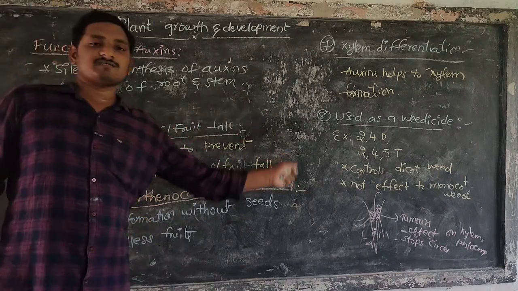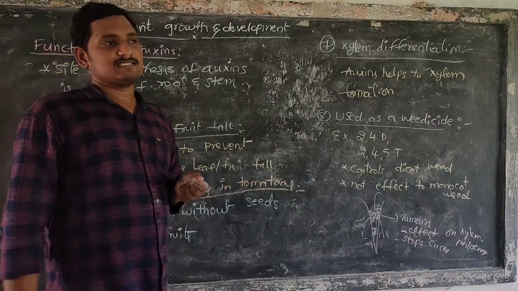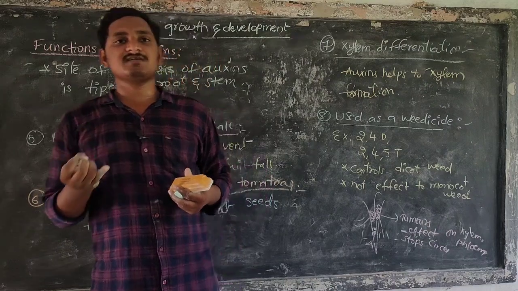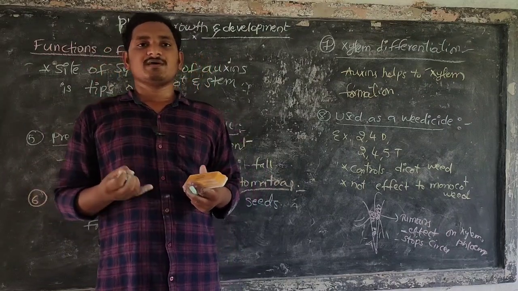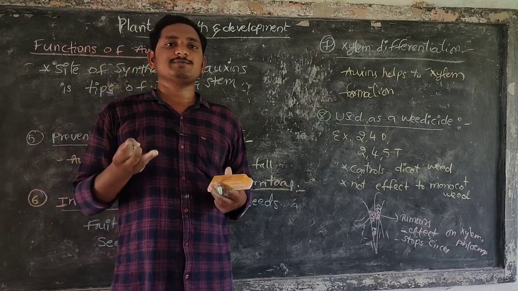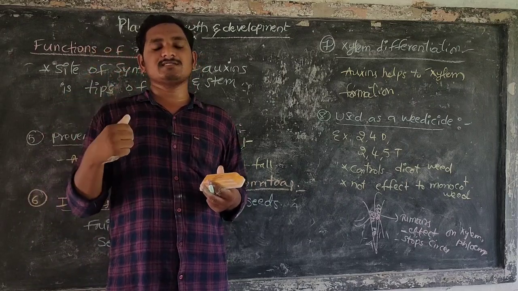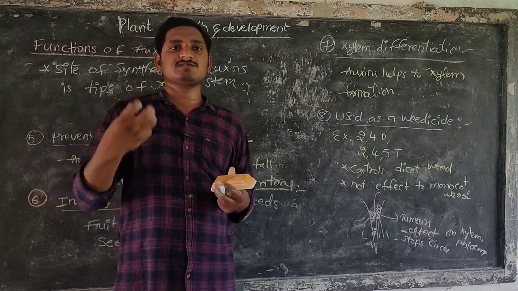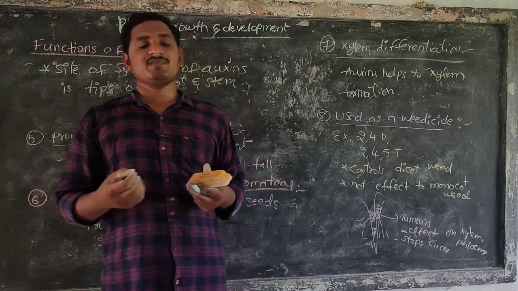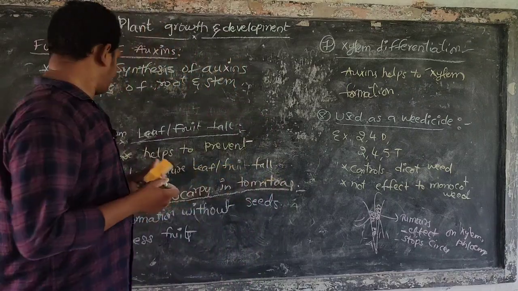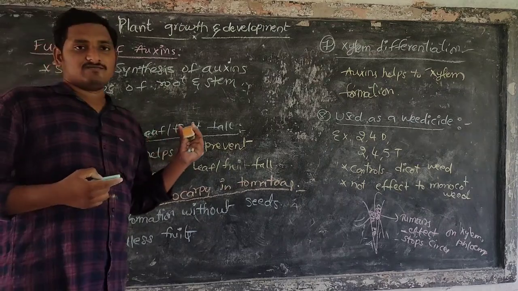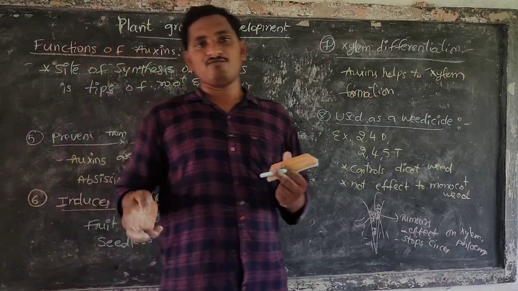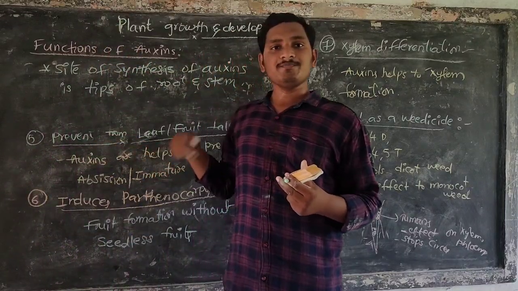So various functions and applications are done by auxins. Mainly, they promote cell division, which is very helpful for tissue culture. Next, lateral root formation: auxins help in root formation in vegetative cuttings, and when cuttings are dipped in auxins, more roots form. Third, they prevent leaf and fruit fall; immature leaf and fruit falling is controlled by auxins.